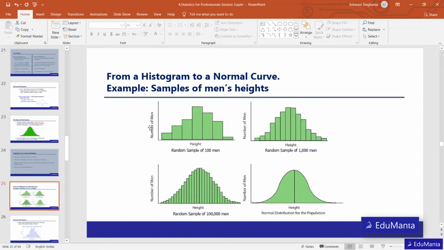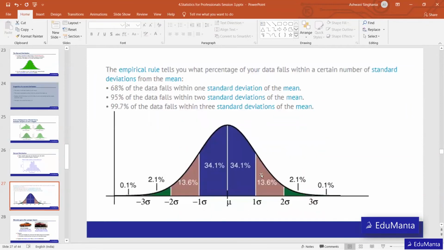For example, if I take the height of a random sample of 100 men, it will look something like that. As the number of men keeps increasing, at 1000 it looks closer to a normal distribution. If I increase the number of observations to 1 lakh, it will be smoother. And if I record the height for the whole population, this distribution will look exactly like a normal distribution. So what does a normal distribution mean?